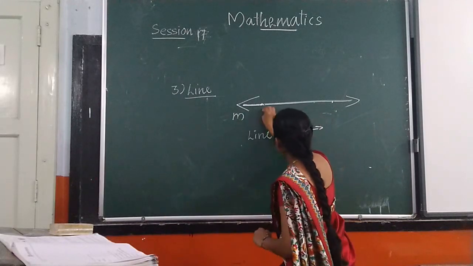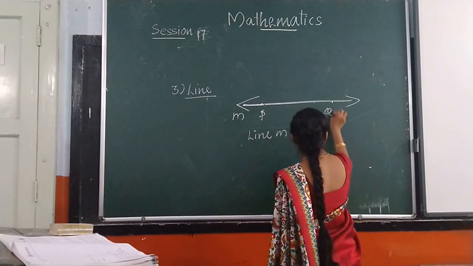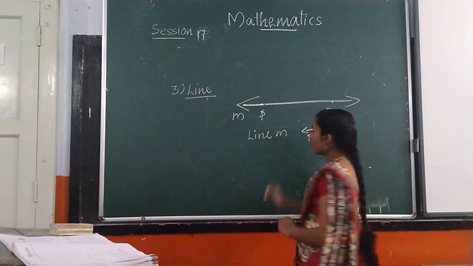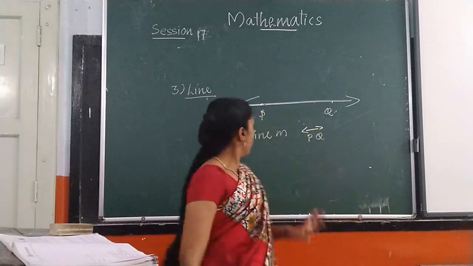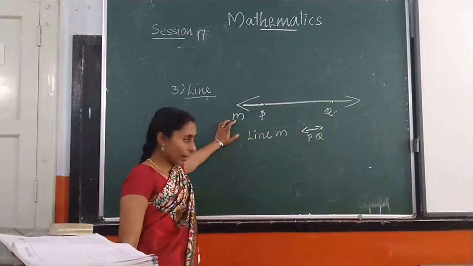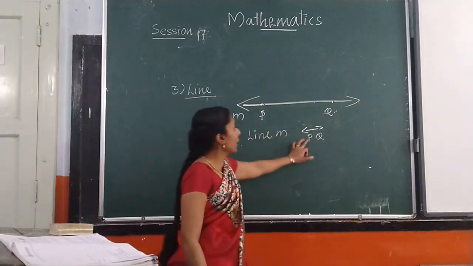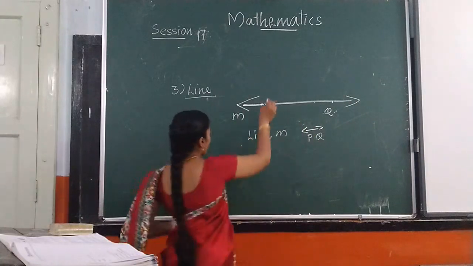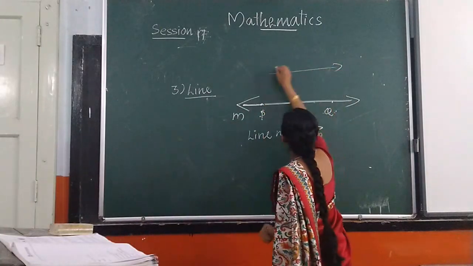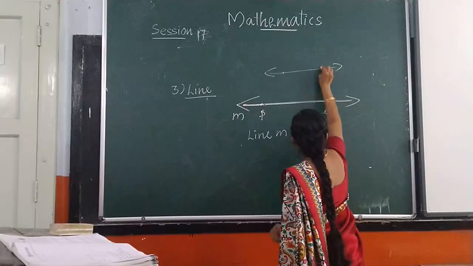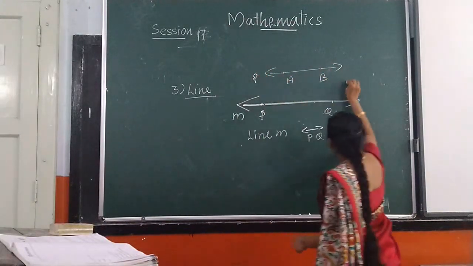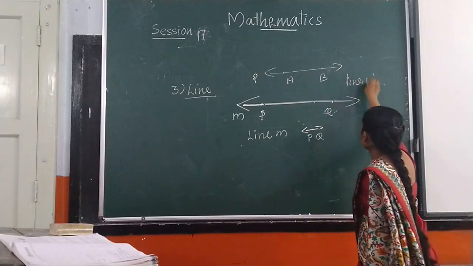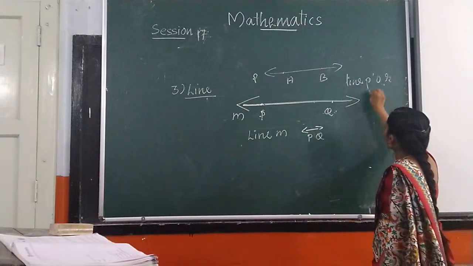You can use a small letter or capital letters. 2 ways we can give a name. The line M or line PQ, or another one.